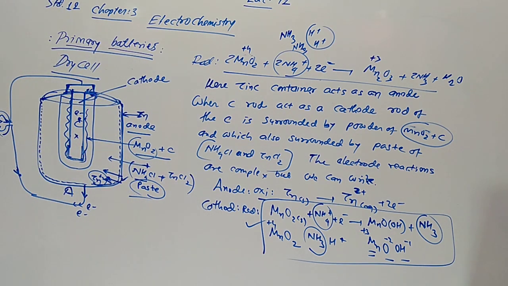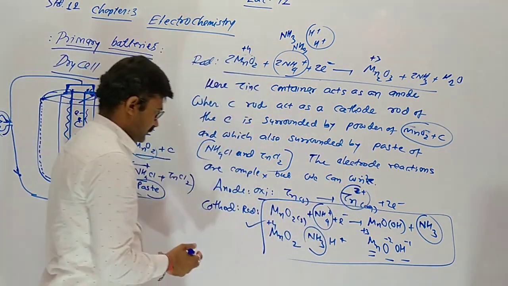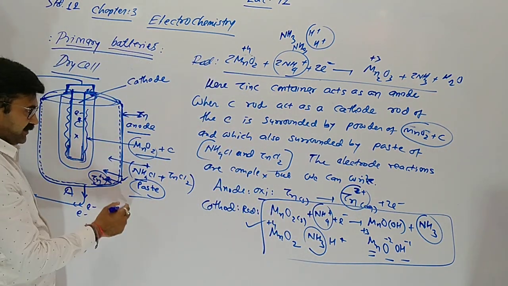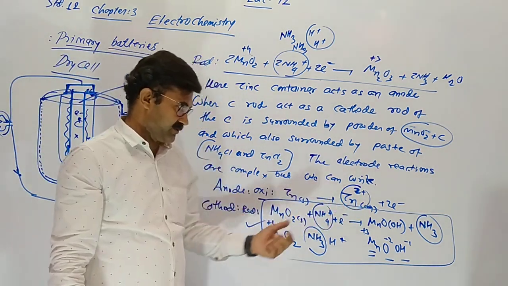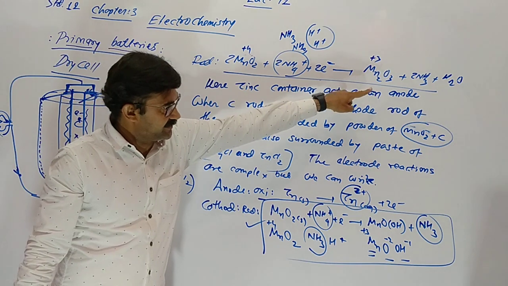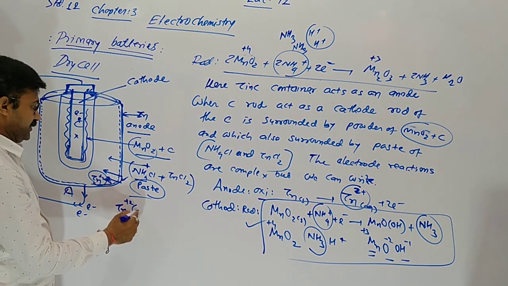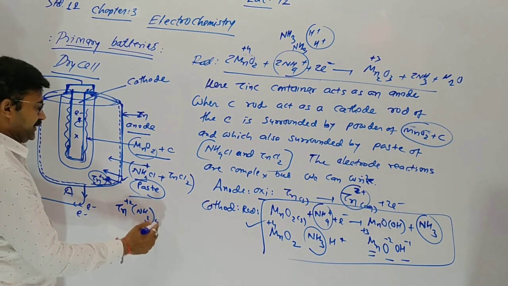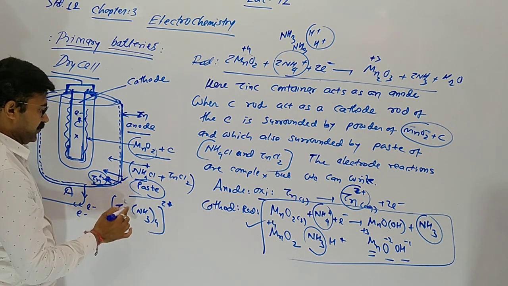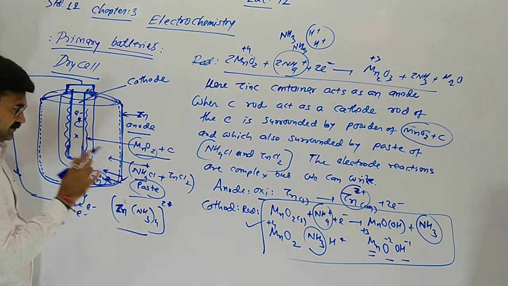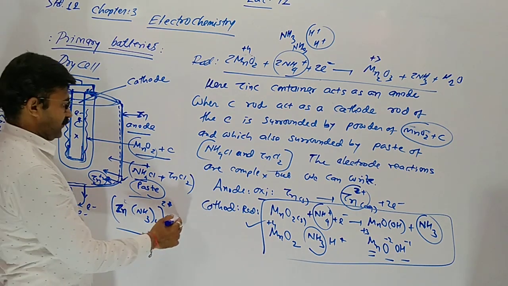So, important question: why does Zn plus 2 combine with ammonia? On the anode, the product is Zn plus 2. At the cathode, the products are water and ammonia. So the Zn plus 2 ion combines with ammonia and gives a complex ion. Yes, this is called a complex ion. This cell gives 1.5 volt.